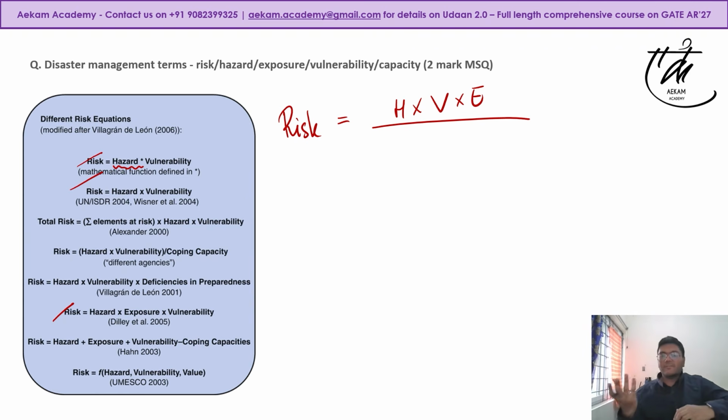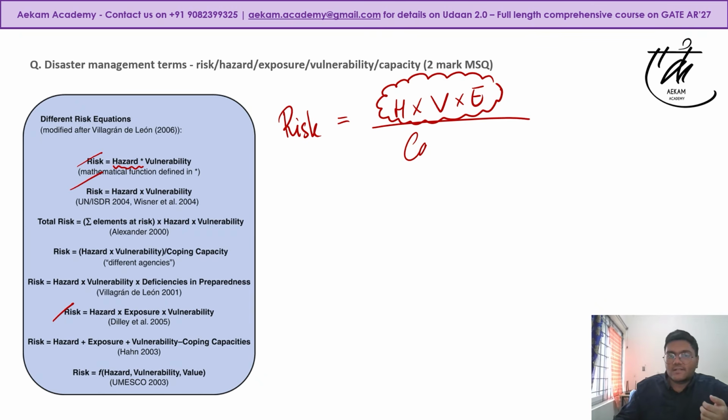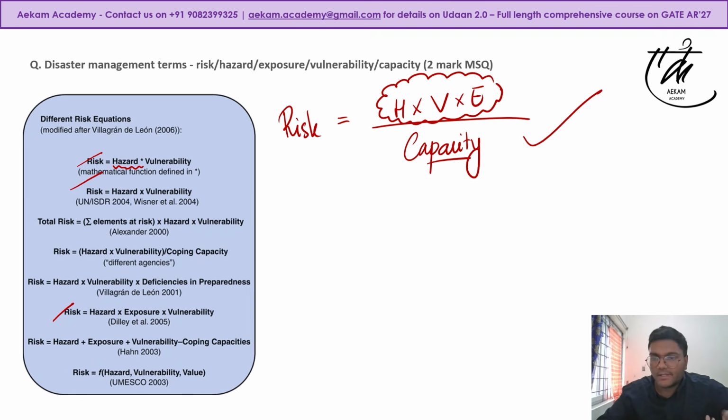So in URDPFI, if you have gone through URDPFI and my videos on that, you must have come across carrying capacity, infrastructure capacity. What is that capacity? Capacity is how much it can sustain. So this is the total damage or exposure that has happened upon my capacity, and that will give you your risk with respect to your coping capacity. So even this option, if it was given, was correct. Again, we don't have the options exactly, but these are the tentative options that could have been correct.